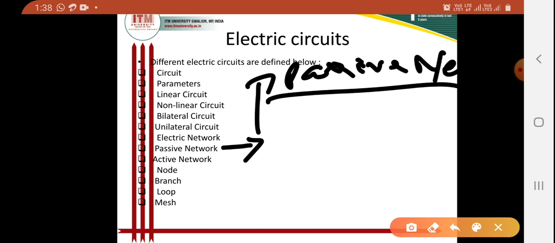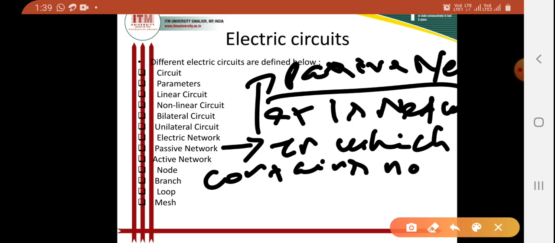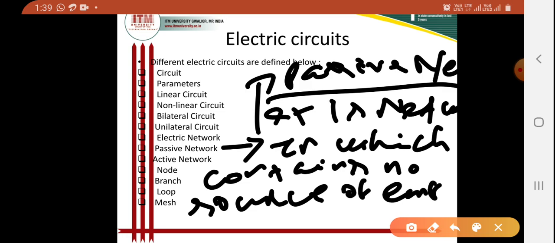So it is a network in which there is no source of EMF. These kinds of networks are called passive networks.